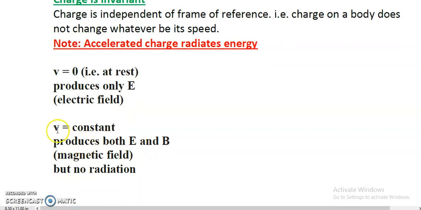Next, if the charged body is moving with constant velocity, it will produce E and B. E stands for electric field and B stands for magnetic field. It means if the charged body is moving with constant velocity, the charged body will produce electric field and magnetic field both. Clear? But there will be no radiation by the charged body, because the charged body will radiate energy if and only if it is being accelerated. That is written over here.